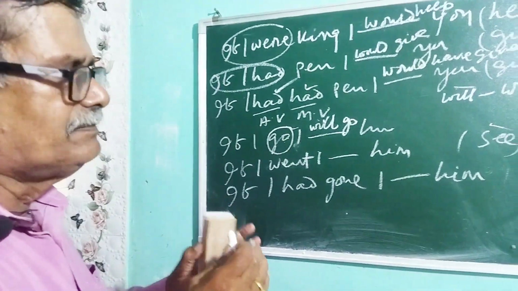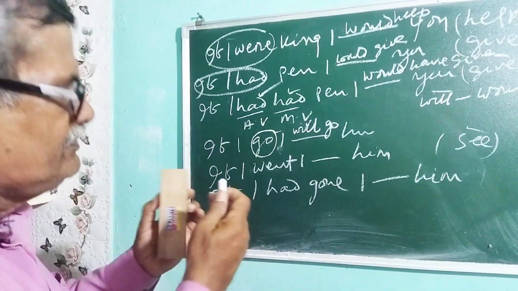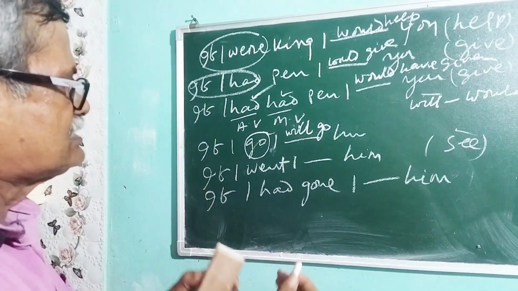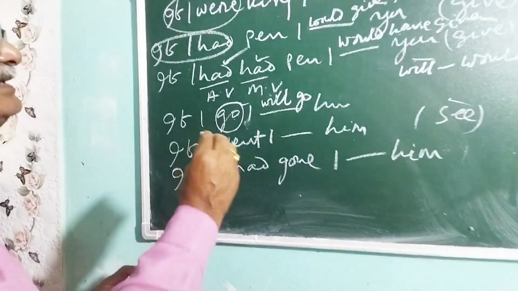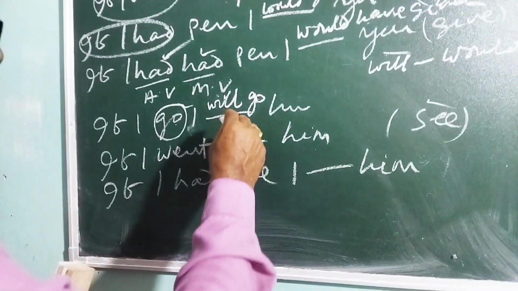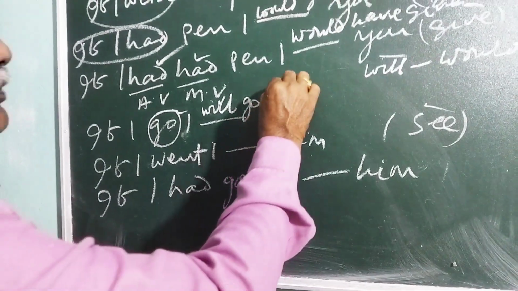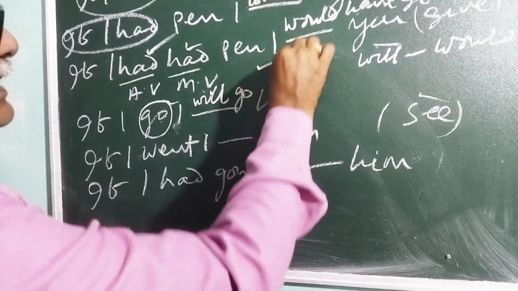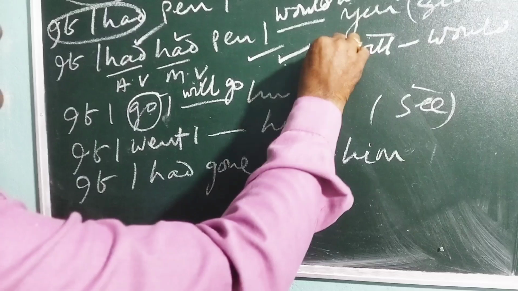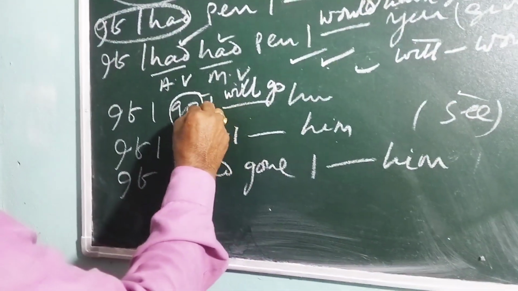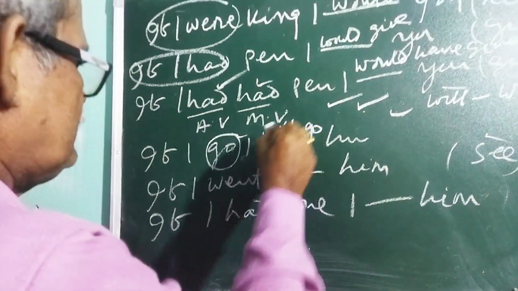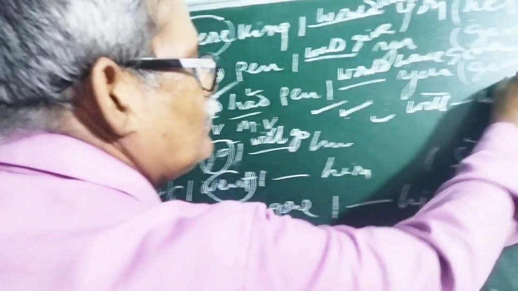It is in the present tense. If you turn it into past tense, it will be "I would go." And there is no future tense. Here I am teaching you something else. Go, went, gone: "go" is the present tense, "went" is the past tense, "gone" is the past participle or third form. There is no future tense, as we prove it. Go, present, will, present. Went is past tense, would is present past tense.